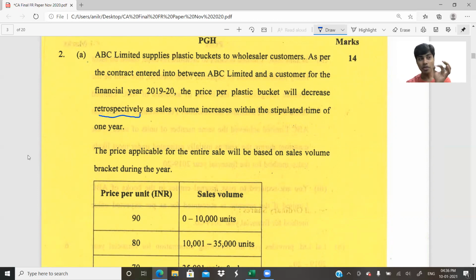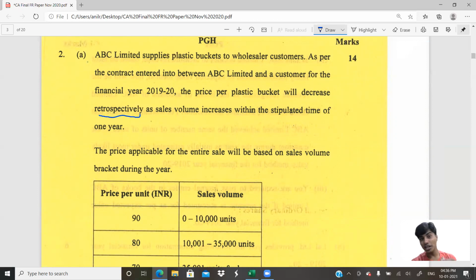So then what is happening? The first product, I might have sold it to you at 100. When you buy the second product, I would have to reduce the first product's price also to 90. So here the revenue that will be generated by us is variable.